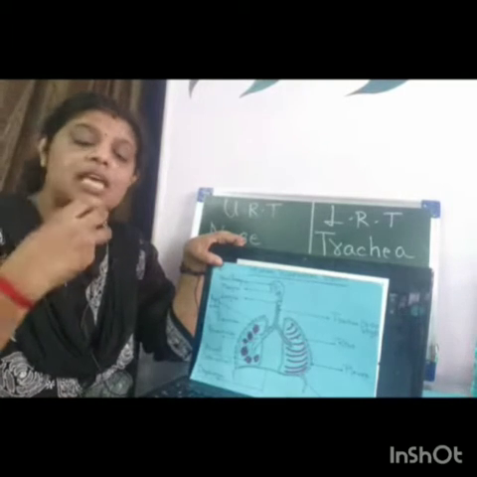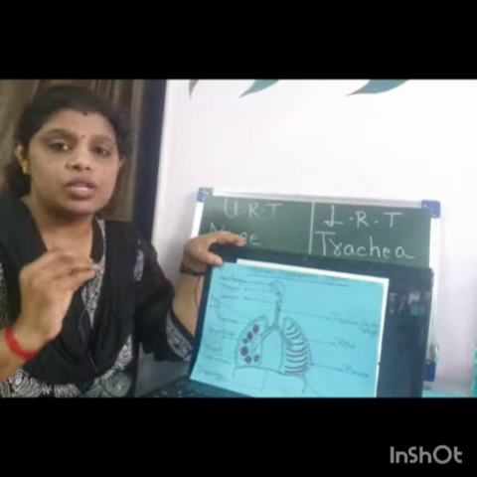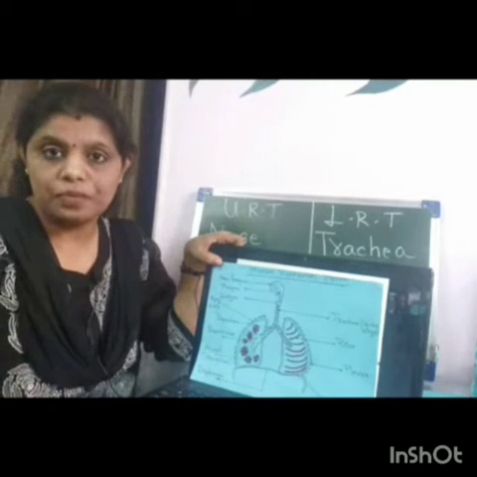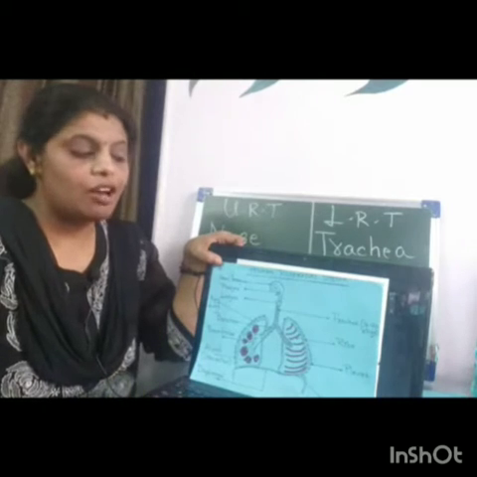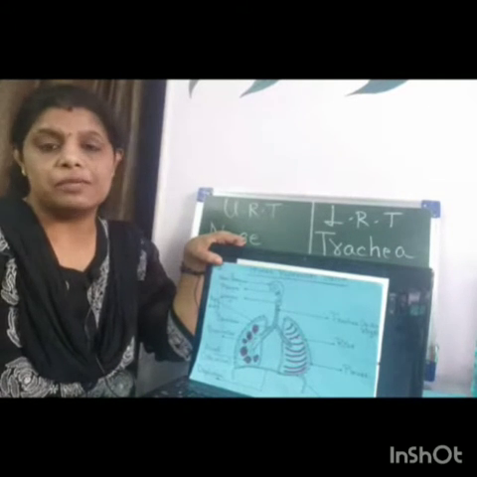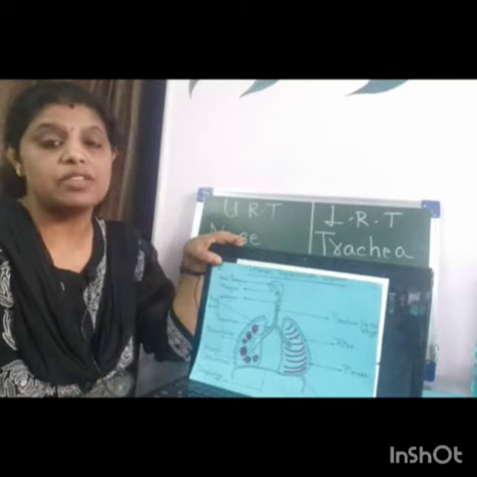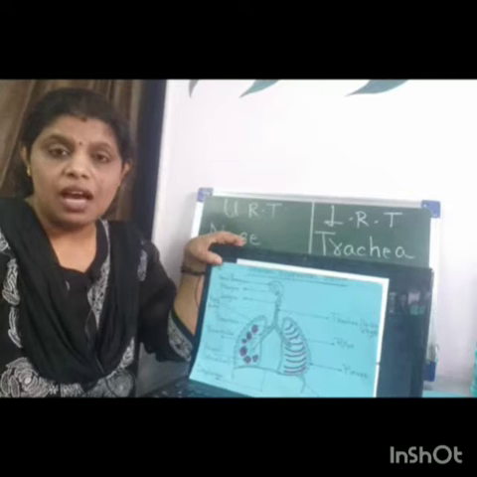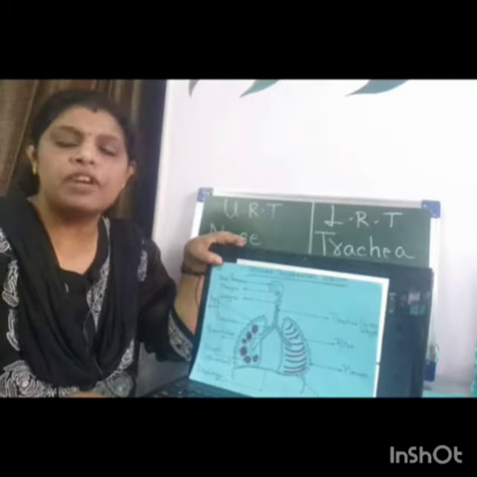In this cavity, about 4 pairs of structures are present, which are called sinuses. Of course, no detail of sinuses. Remember, 4 pairs of cavities are present within the nasal chamber, and these structures are responsible for multiple functions.